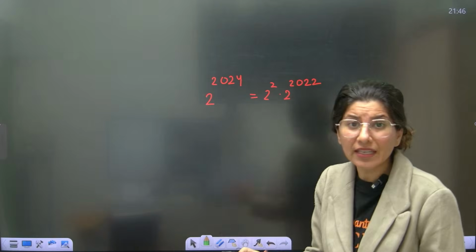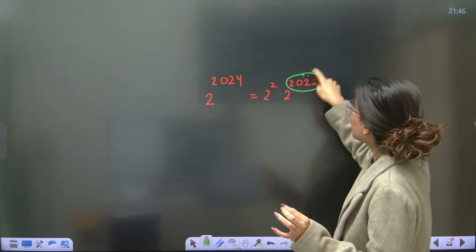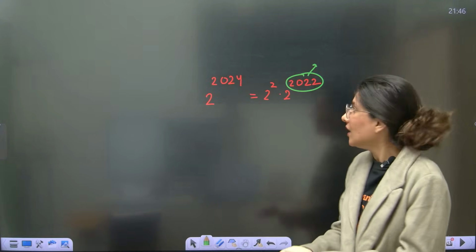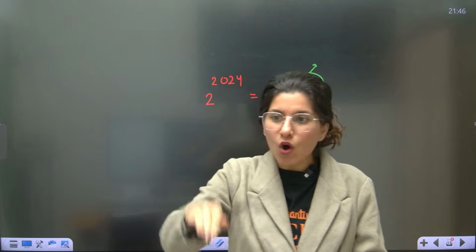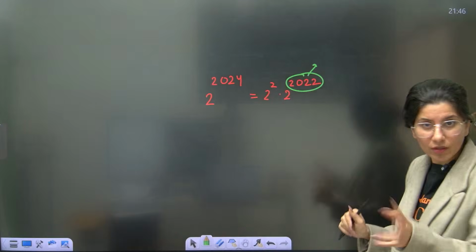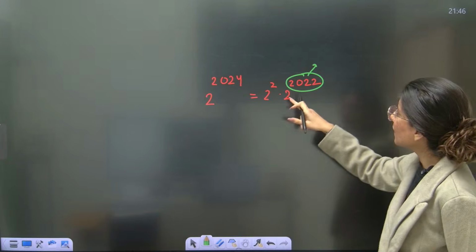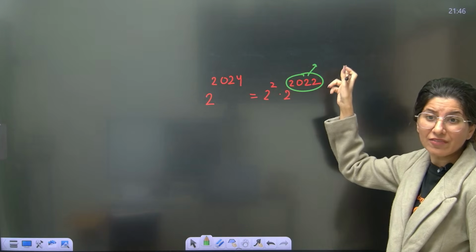Why are you separating it? Because I want this 2 power 2022 to be a multiple of 3. 2022 is a multiple of 3, no? That is why, because 2024 is not a multiple of 3. So either you have to go with 2025 or 2022.